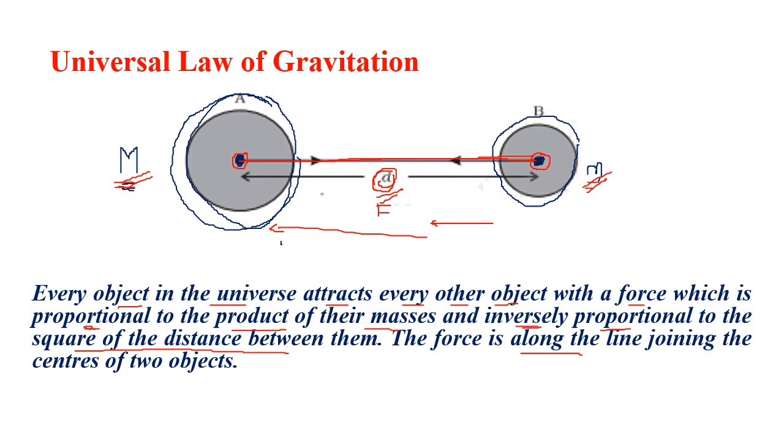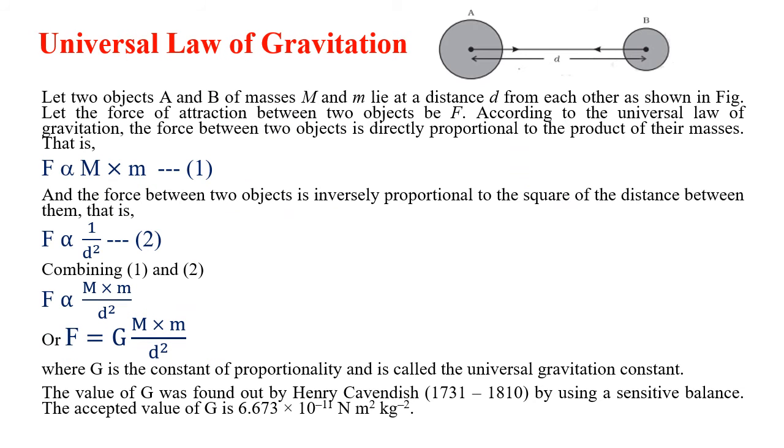The force is along the line joining the centers of the two bodies. Means body B will act on body A towards the center on this side, and body A will act on body B on this side. The arrows are shown here. And according to Newton's third law, this force will be equal but opposite. So Newton's third law of motion will now lead us to the universal law of gravitation.